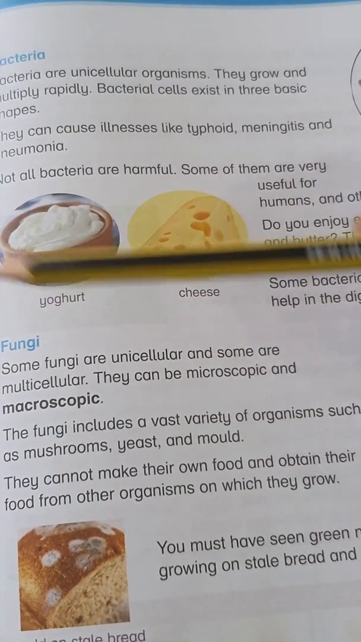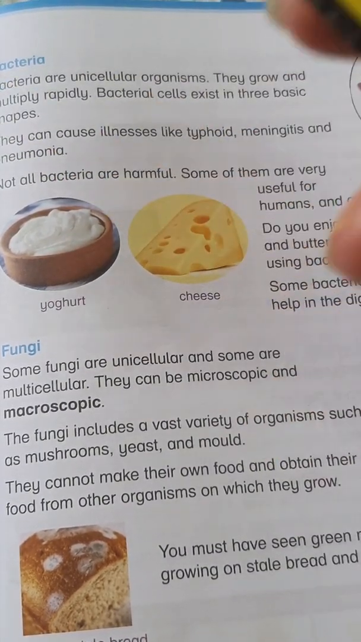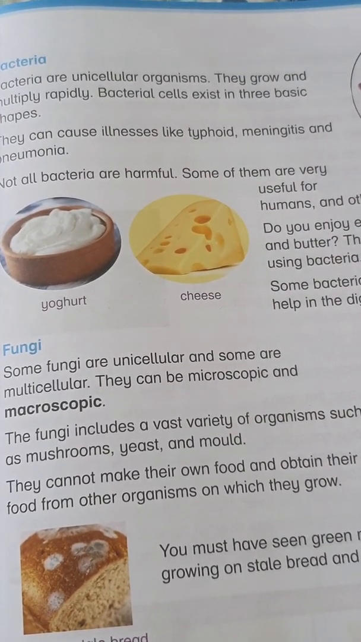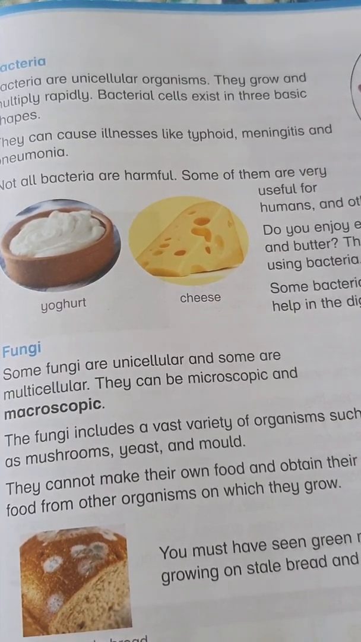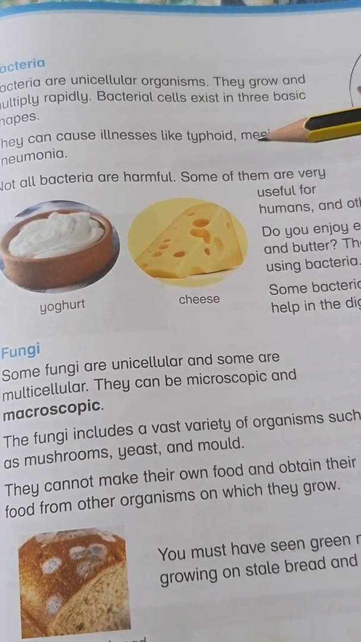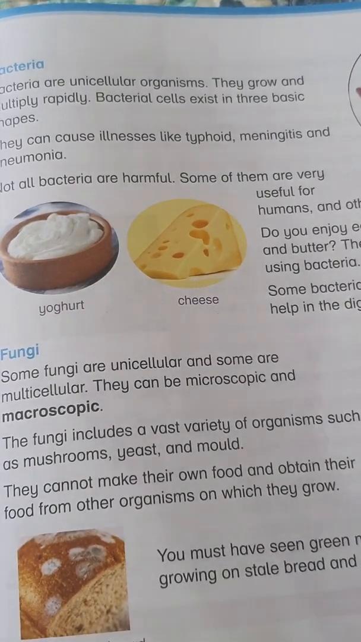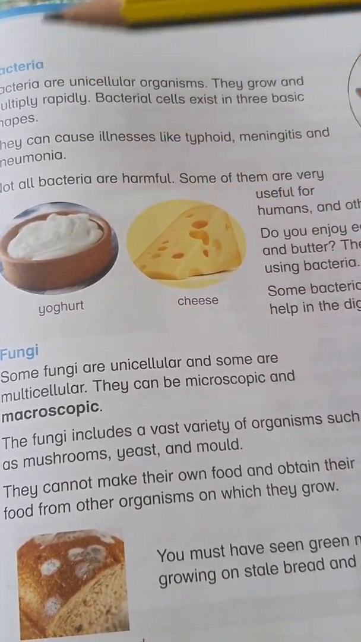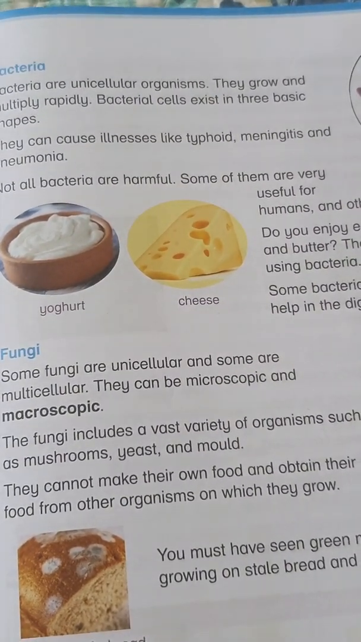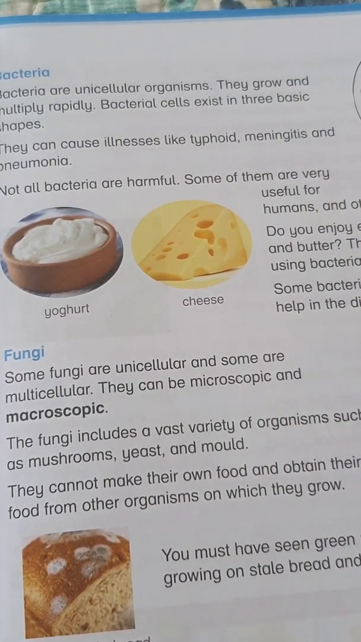Okay, so bacteria are made of one cell. They grow rapidly means wherever they attack, whatever the amount of body is, it's food, it's your body, it's anything, they will multiply, they will grow faster. Either they will make it good or they will make it bad. Bacterial cells exist in 3 basic shapes. They cause illnesses like typhoid, which is a kind of fever. Meningitis, I will give you more information on this, and pneumonia is also a kind of worse fever and ailment of the body. So not all bacteria are harmful. As I told you in an earlier discussion, all bacteria are not bad.